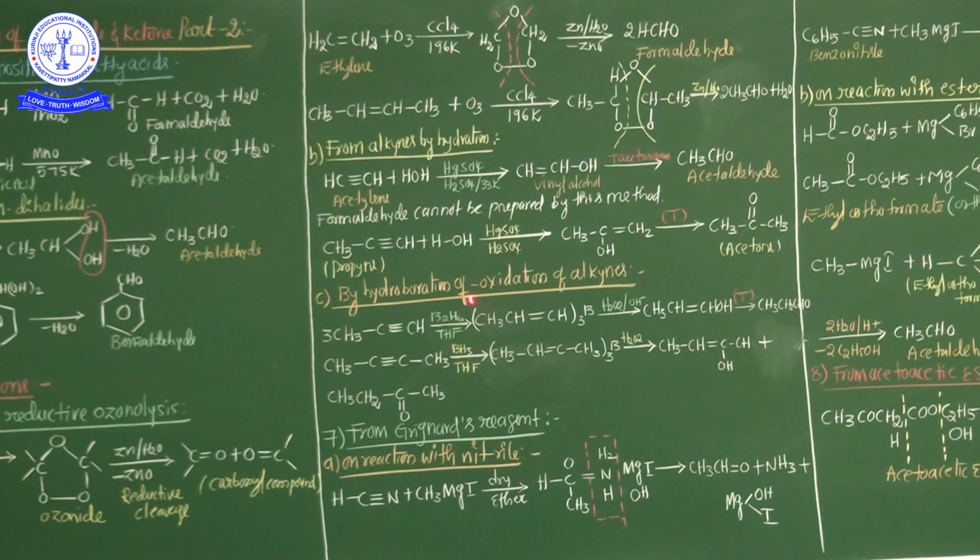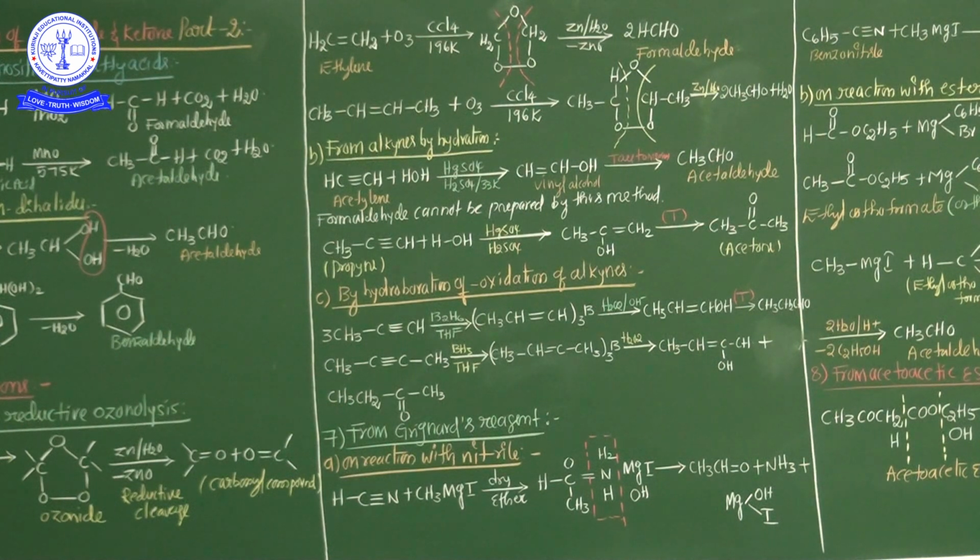These are the hydroboration-oxidation of alkynes. See my dear students, aldehydes and ketones are easily prepared from hydrocarbons such as double bonded and triple bonded hydrocarbons. Double bonded hydrocarbons means alkenes, triple bonded hydrocarbons means alkynes.